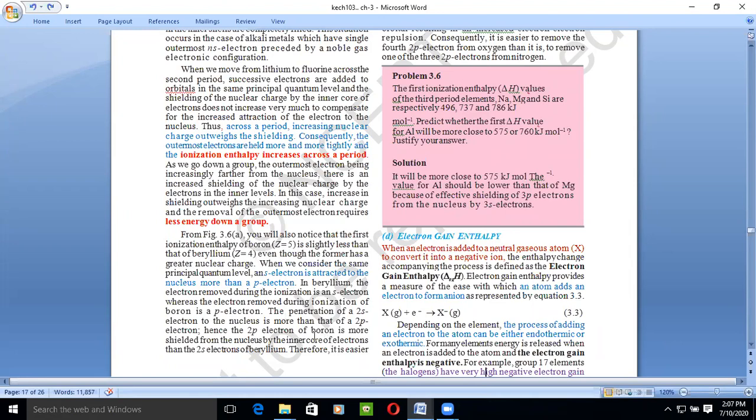Okay, so for boron, the 2p electron has more shielding from the nucleus by the inner core of electrons compared to the 2s of beryllium, because between this 2s and the nucleus we have only a single shell, 1s.